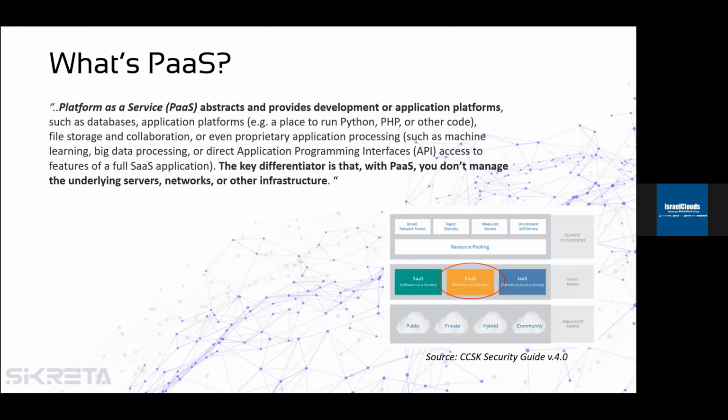So let's start with the basics. What is platform as a service? Platform as a service is a service model that provides us an agile solution for rapid deployment and development of applications without managing the underlying infrastructure. Think about it. No need to deploy virtual machines, set up configuration, networking. It just helps us to deploy our code to the platform.